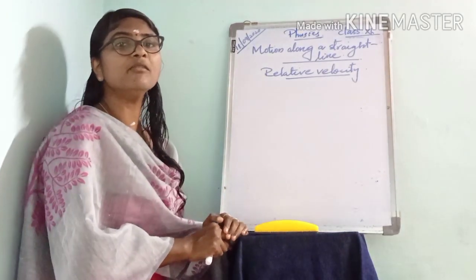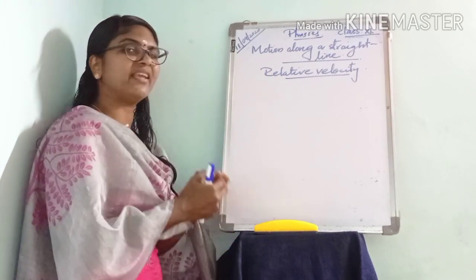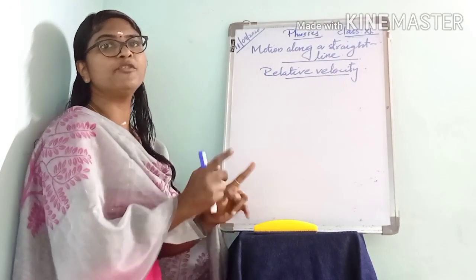In all these situations, there comes the significance of relative velocity. Relative velocity means we can compare the velocities of two objects.